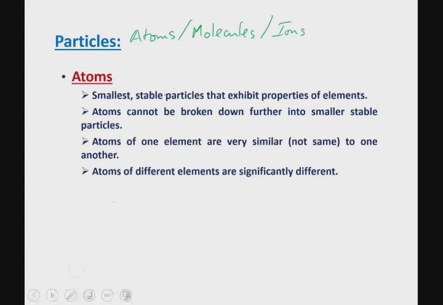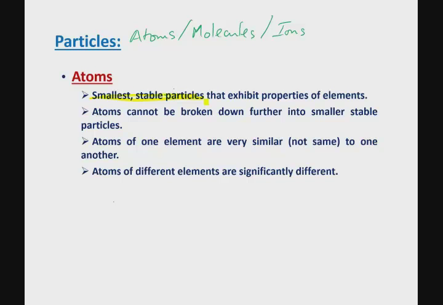Atoms is the smallest stable particle that exhibits the properties of the elements. For example, one atom of helium will exhibit the properties that we associate with the element helium. One atom of iron will have the properties that we link to the element iron.